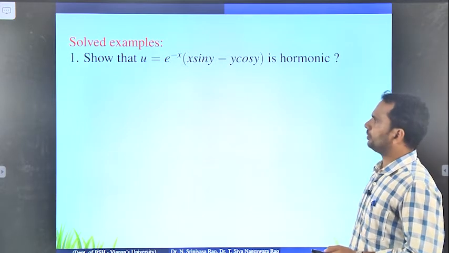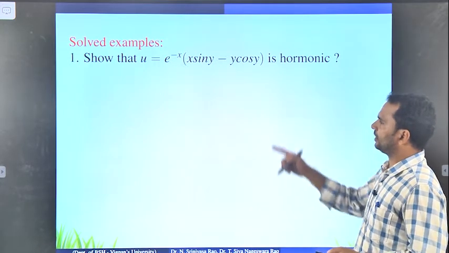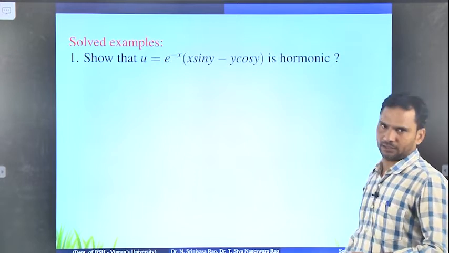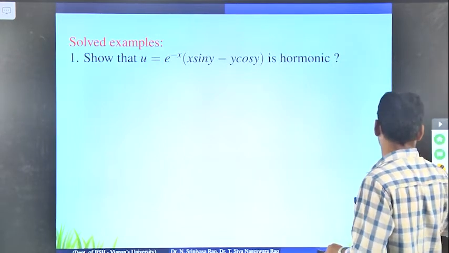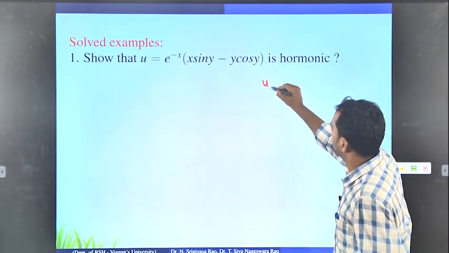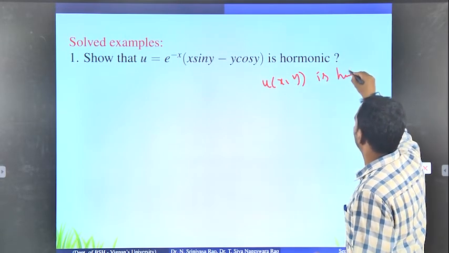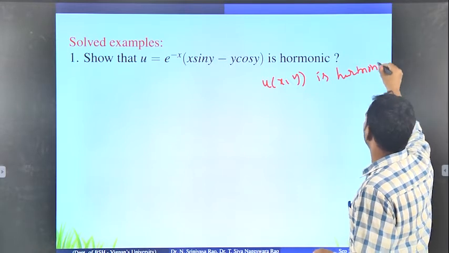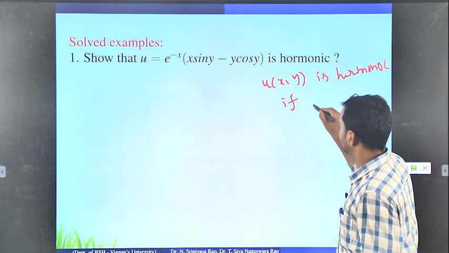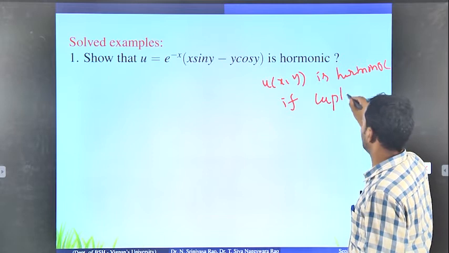So in the first problem, show that the function u is harmonic. I have told you already, when you say that the given function u of x comma y is harmonic, remember the definition: it satisfies the Laplace equation.